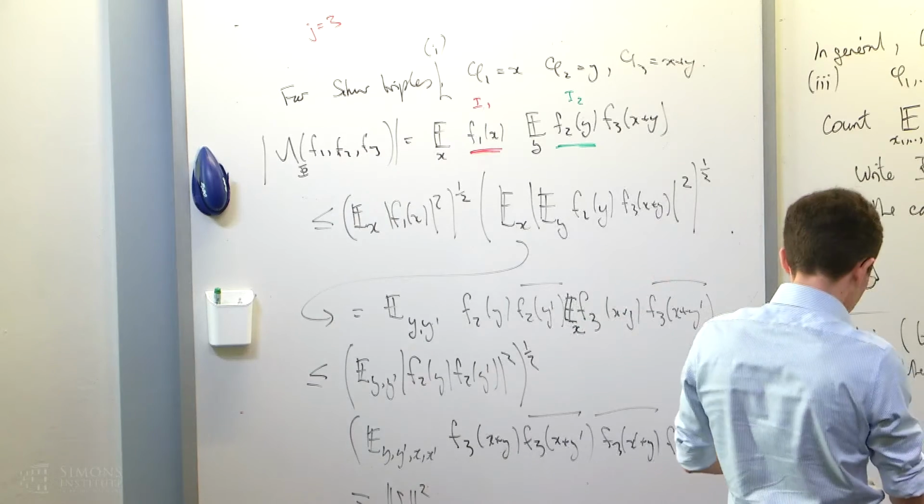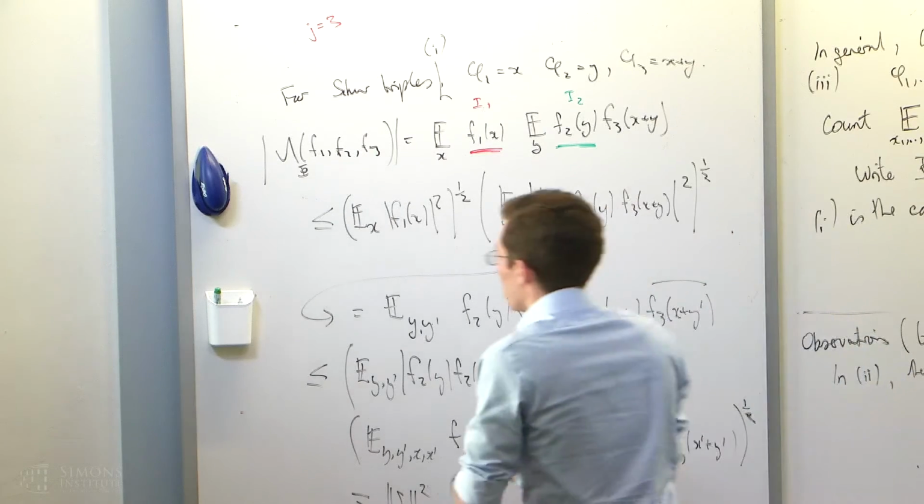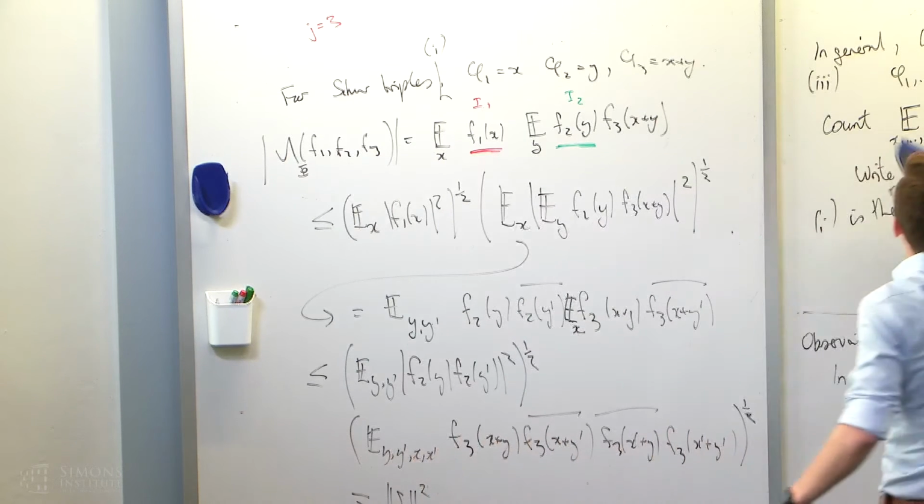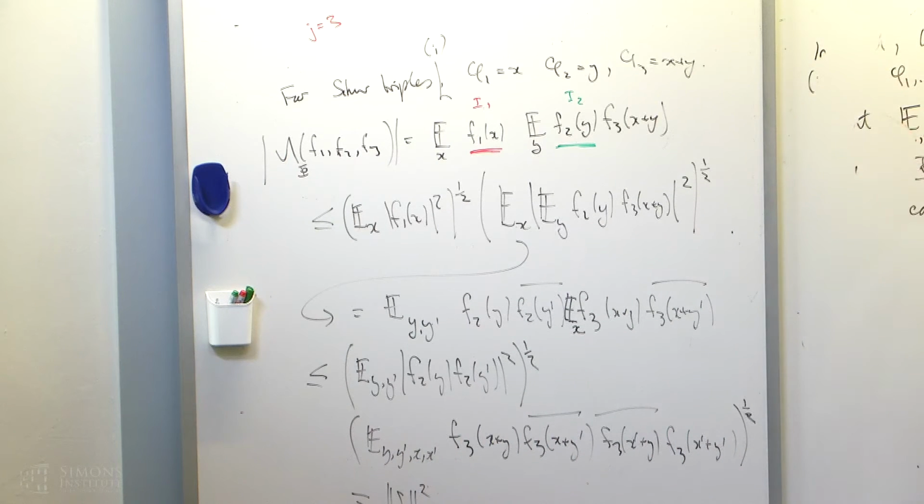OK, so slowly converging on the things I want to say. Oh yeah, comment again that I missed.